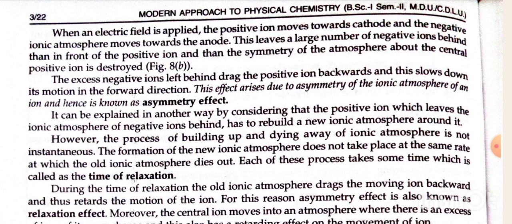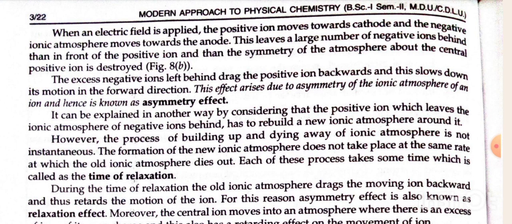The excess negative ions left behind drag the positive ion backward, and this slows down its motion in the forward direction. This effect arises due to the asymmetry of the ionic atmosphere of an ion and hence is known as asymmetric effect. It can be explained in another way by considering that the positive ion which leaves the ionic atmosphere of negative ions behind has to rebuild a new atmosphere around it.